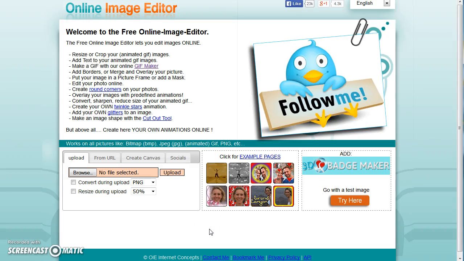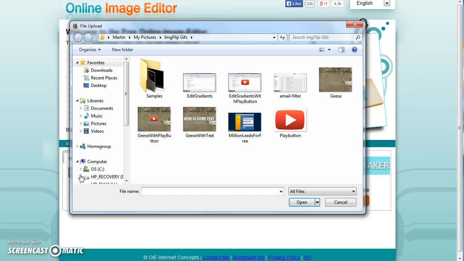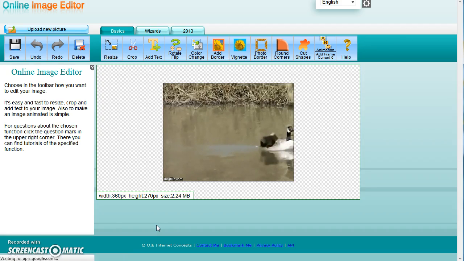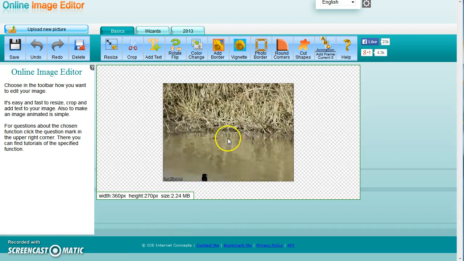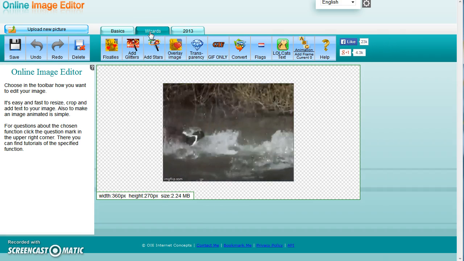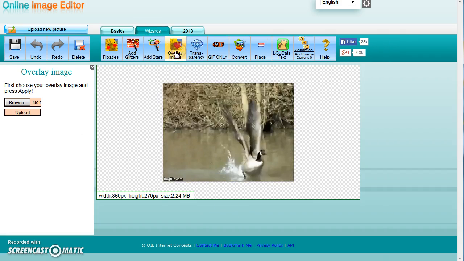To add a play button to your video GIF, simply visit the free online image editor, select Browse, select your GIF file, upload it, now once it's uploaded, click on Wizards and Overlay Image.